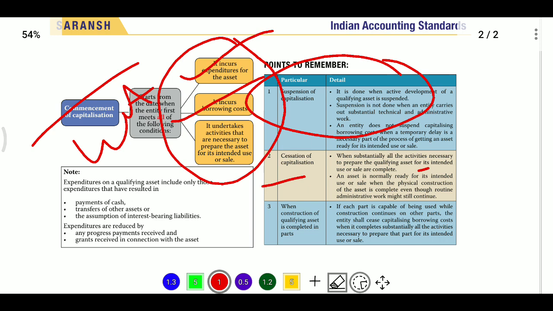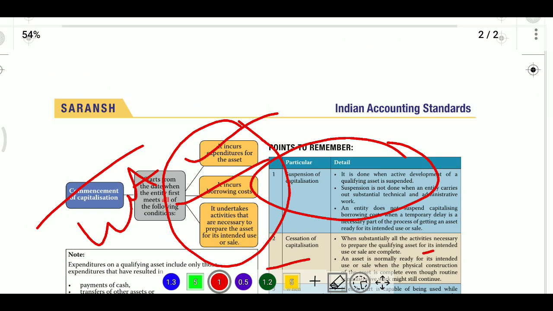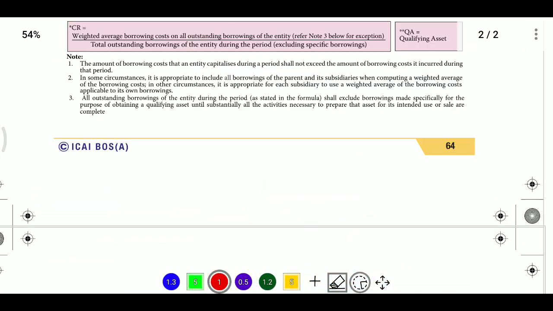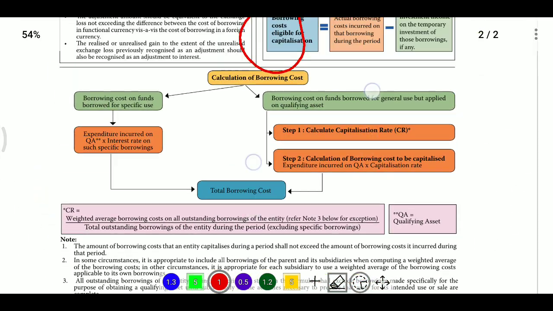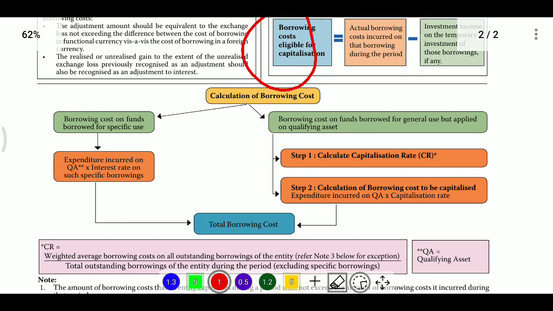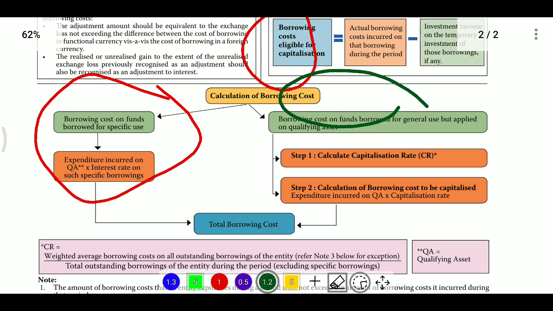For capitalizing borrowing cost, we have specific borrowings, which have a specific use, or we are using general borrowings. Specific borrowing is an amount borrowed specifically for acquisition or construction of a qualifying asset.